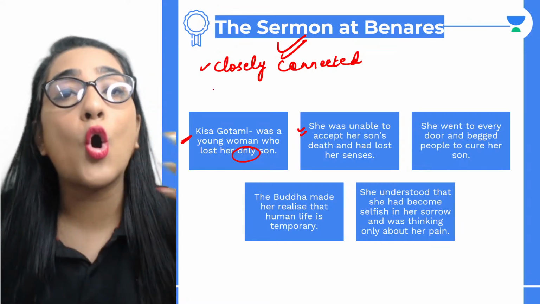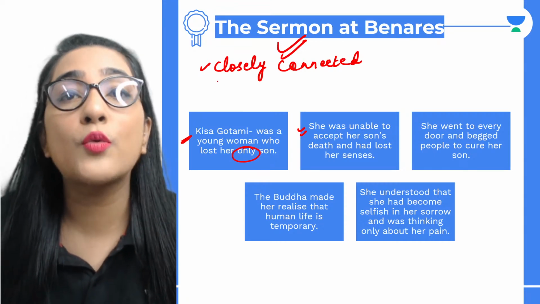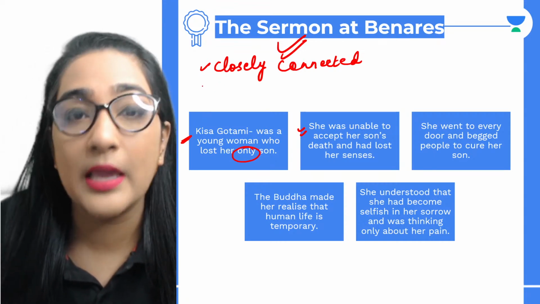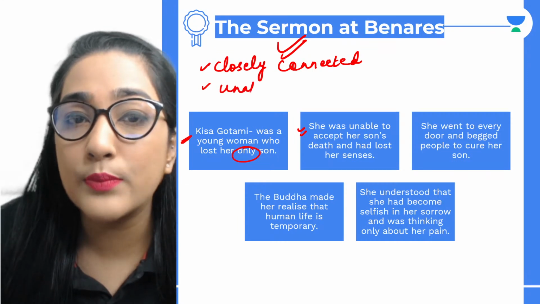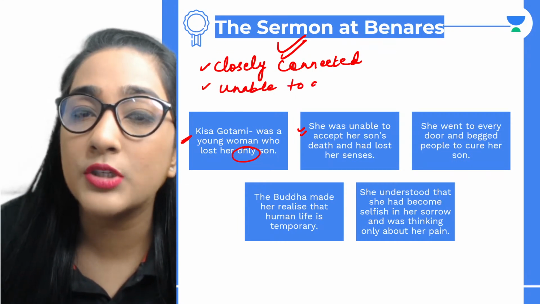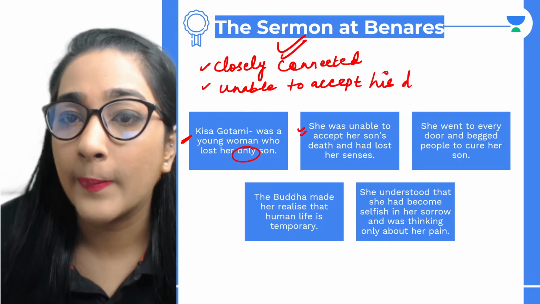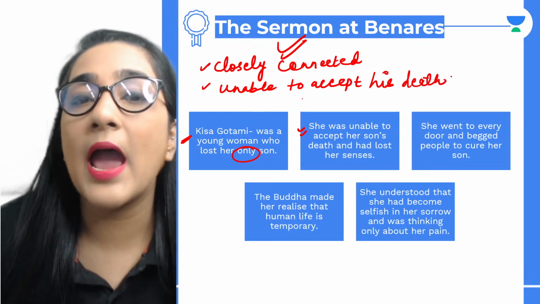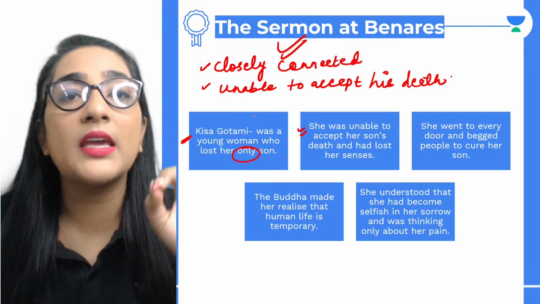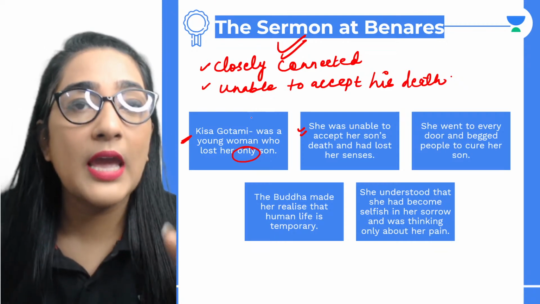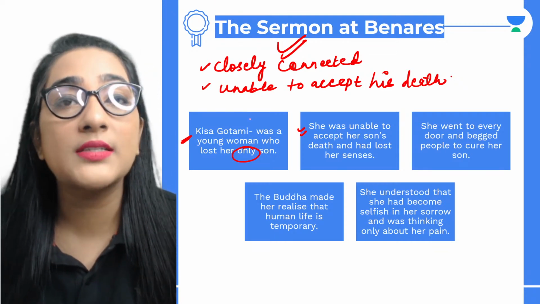She had lost all her senses. She was unable to accept his death. She had no understanding that death is inevitable, and that made her lose her senses.